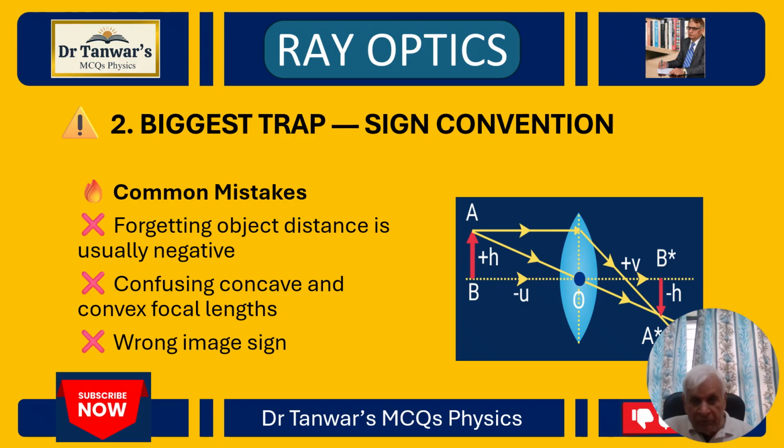There are a few common mistakes which are as follows. Forgetting that object distance is usually negative. We sometimes forget it. And confusing concave and convex focal lengths, and wrong image signs.